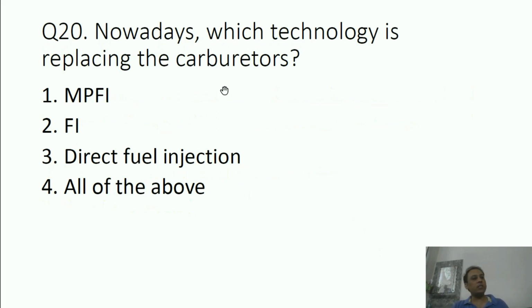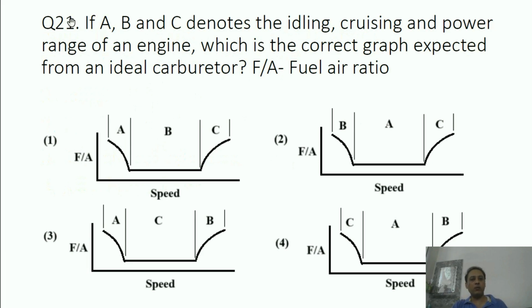Nowadays, which technology is replacing the carburetors? MPFI, FI, direct fuel injection, all of the above. Okay. So nowadays, all these technologies are actually replacing carburetors. Means multi-point fuel injection or fuel injection or direct fuel injection. In modern cars, no car is there, I think, in which carburetor is used. Carburetors are used nowadays in two-wheelers because they are cheaper. However, these technologies are cutting edge technologies, MPFI, FI, and direct fuel injection. Okay. So these are replacing the carburetors.